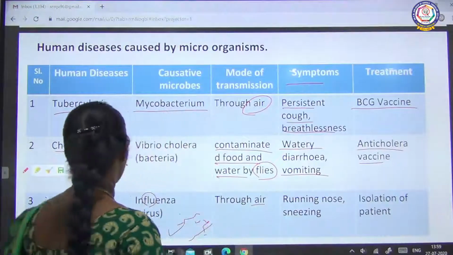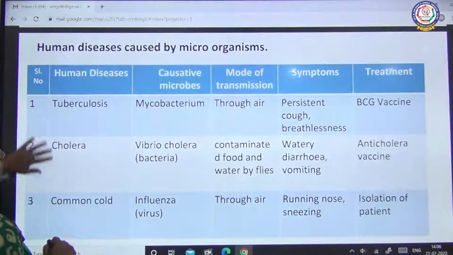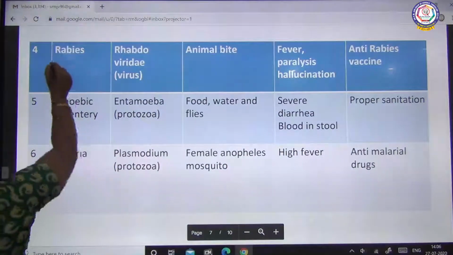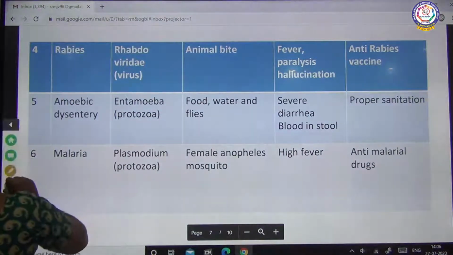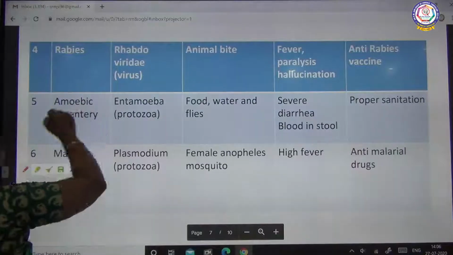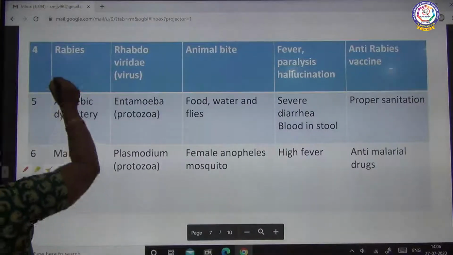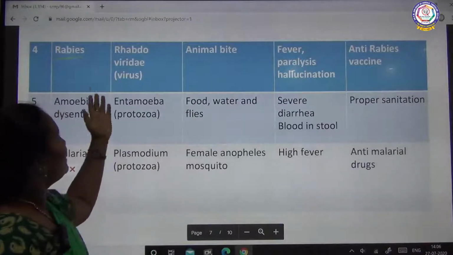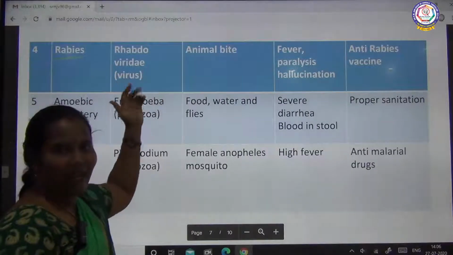Next, the fourth and fifth diseases. The fourth is rabies. Rabies is caused by the rhabdoviridae virus.